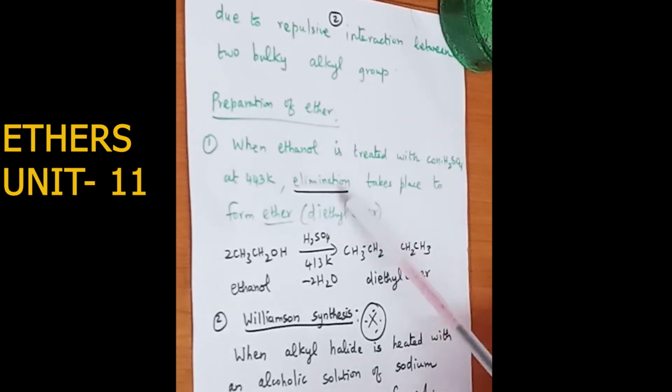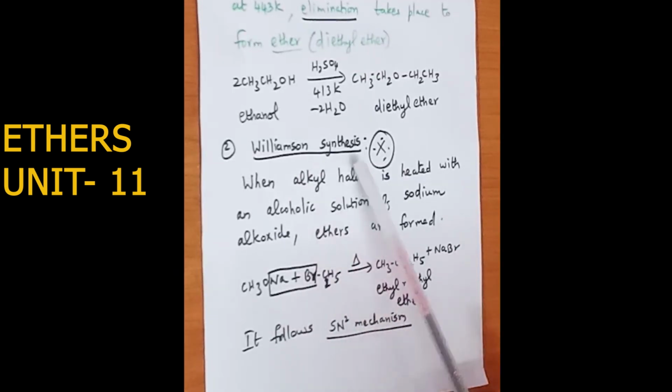So the first important preparation is ethanol treated with concentrated sulfuric acid at 413 Kelvin. It eliminates two molecules of water, which leads to the formation of diethyl ether. The second way of preparing ether is Williamson synthesis. Here alkyl halide is heated with an alcoholic solution of sodium alkoxide. When alkyl halide is heated with alcoholic solution of sodium alkoxide, ethers are formed.